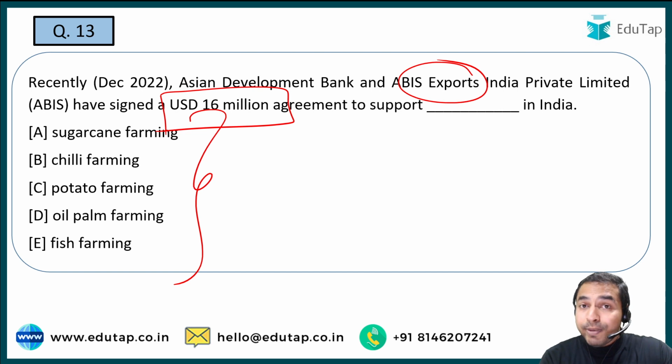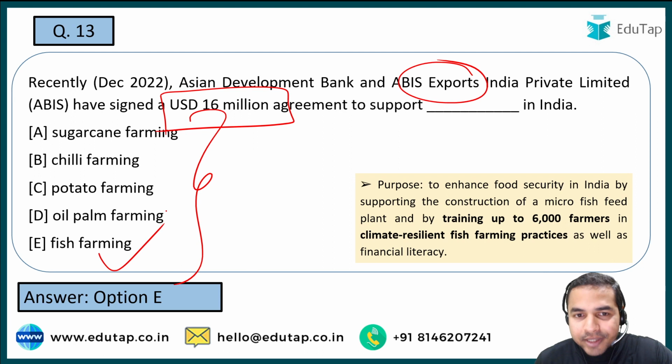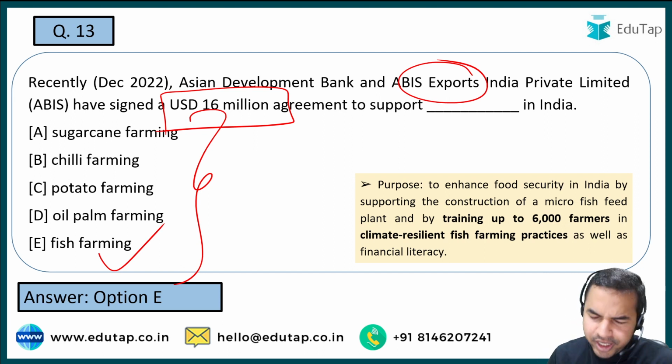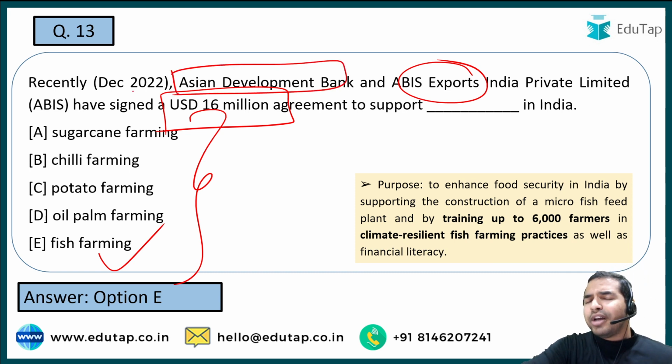So guys, all the people who are basically preparing for the NABARD grade exam, this question is very important for you. And here when I talk about the right answer, it is fish farming. तो fish farming को support करने के लिए यहाँ पर ADB ने Abyss Exports India Private Limited के साथ ये MOU साइन किया है. तो when I see the Asian Development Bank, as I told you that you must ask yourself कि क्या क्या questions यहाँ से आ सकते हैं.